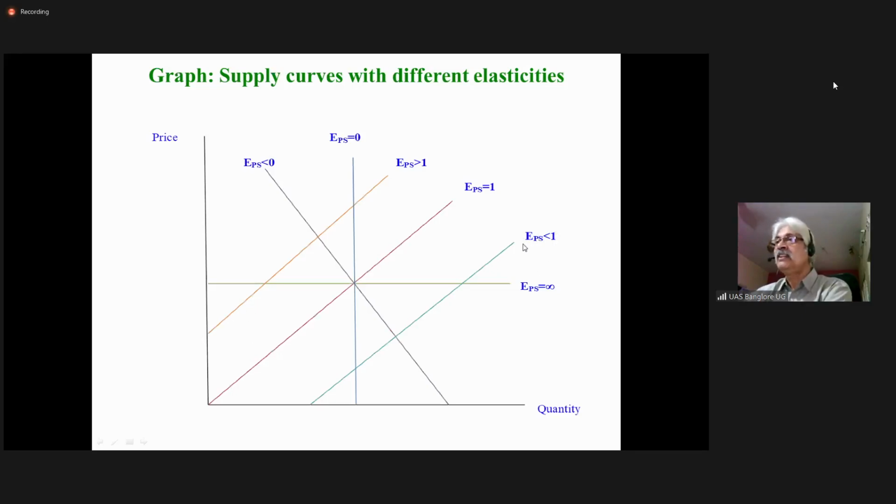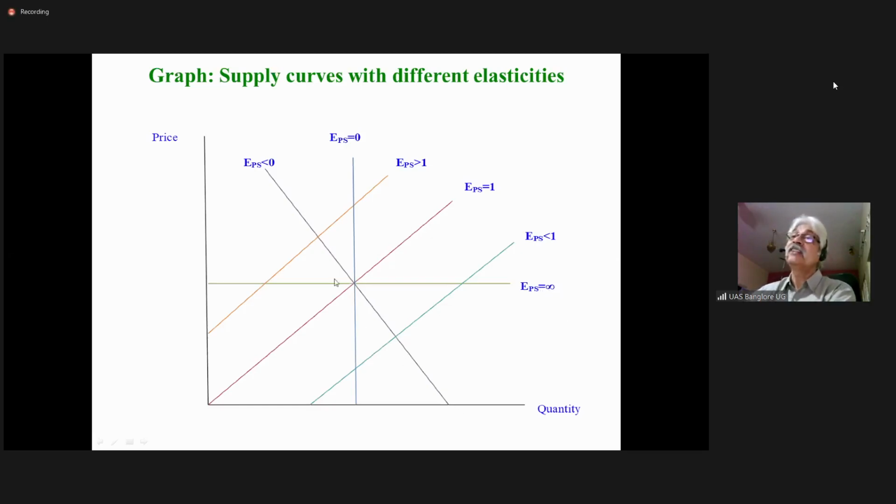Less than 1 if it passes through the quantity axis. If it is perpendicular to the quantity axis, EPS is equal to 0. If it is perpendicular to the price axis, the coefficient of price elasticity is infinity.